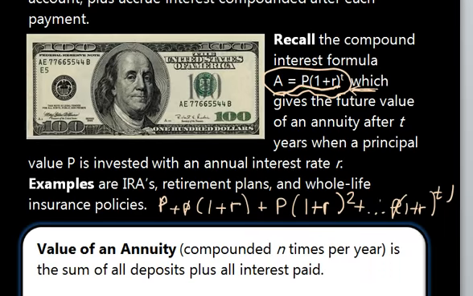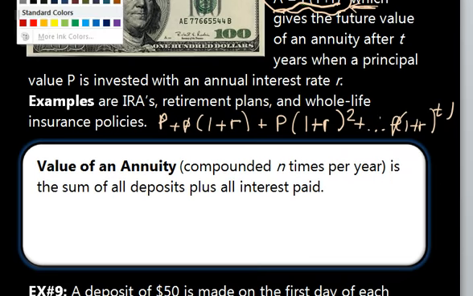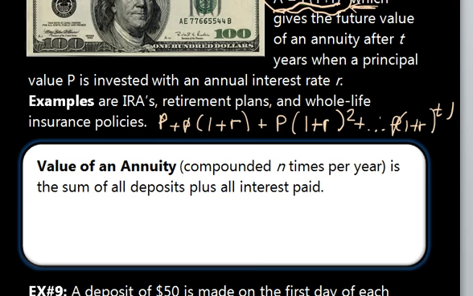Okay, so let's go ahead and write that definition. The value of an annuity, which is compounded n times per year, is the sum of all deposits plus all interest paid. And the formula to calculate the value of an annuity is that first deposit times 1 plus r over n.